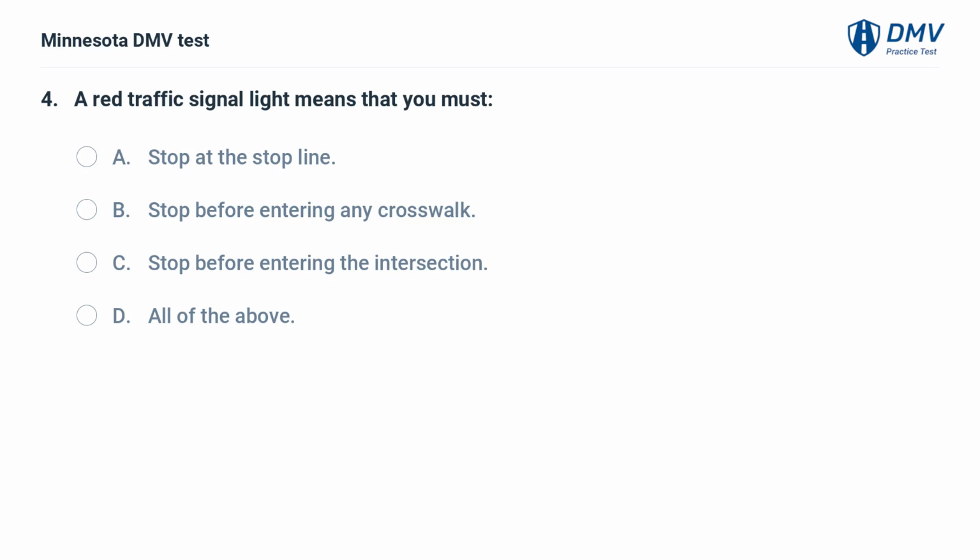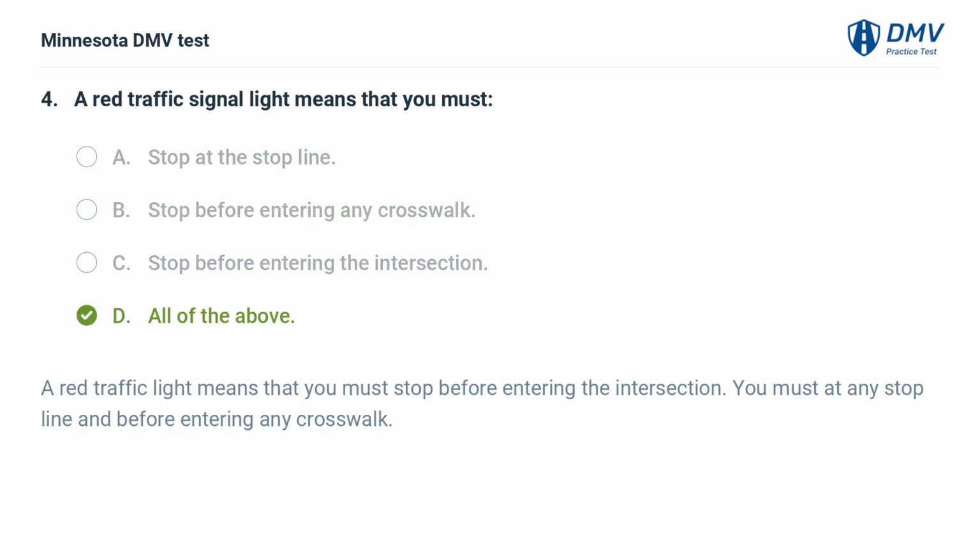A red traffic signal light means that you must A. Stop at the stop line. B. Stop before entering any crosswalk. C. Stop before entering the intersection. D. All of the above. D. All of the above. A red traffic light means that you must stop before entering the intersection. You must stop at any stop line and before entering any crosswalk.